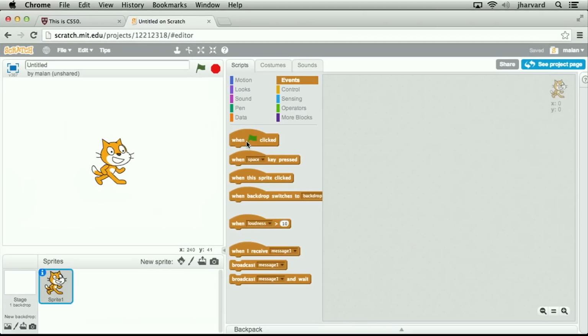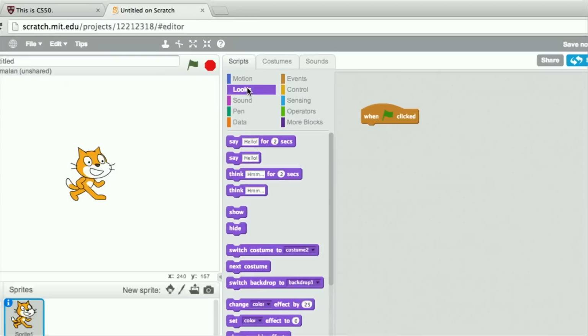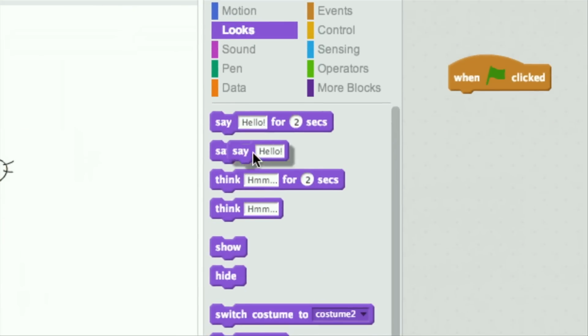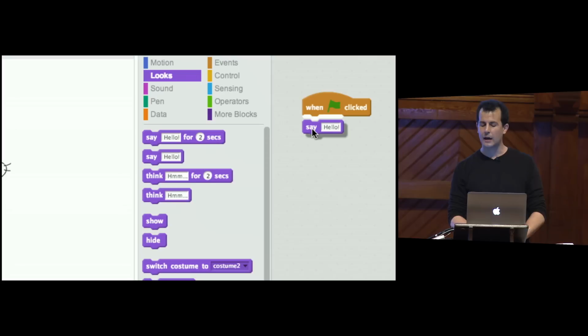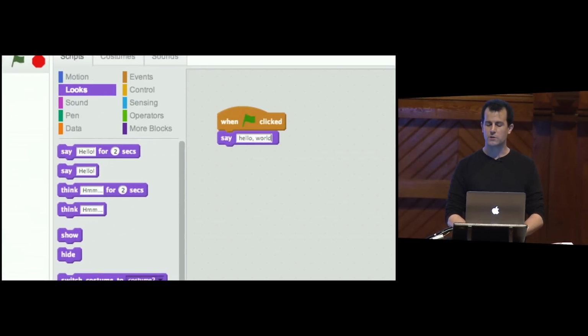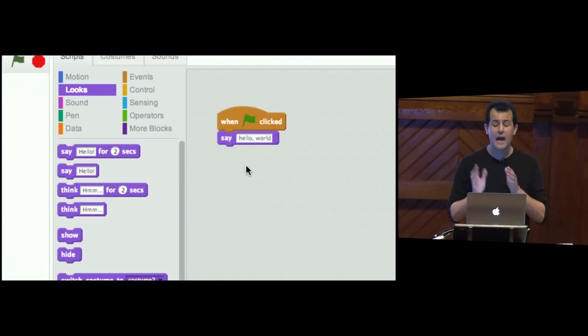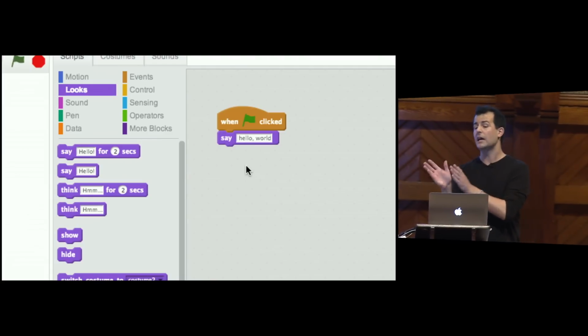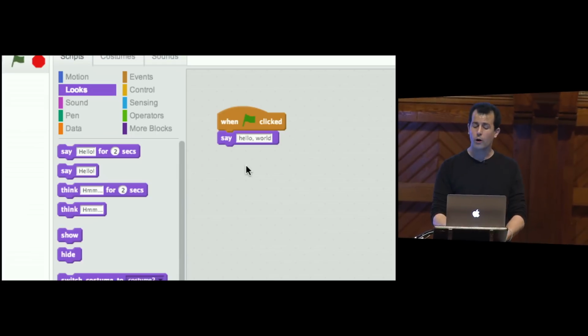So if I go ahead and drag when green flag clicked over here, and then I want this cat to say something at first, I'm going to go under the Looks panel, and I'm going to go ahead and grab the Say Hello block and drag and drop and let go so that it automatically interlocks there. And then notice I can click on the text and I can override it to be more specific, like Say Hello World. And now we have the program that I claim is equivalent to that much more arcane program I implemented in C a moment ago.